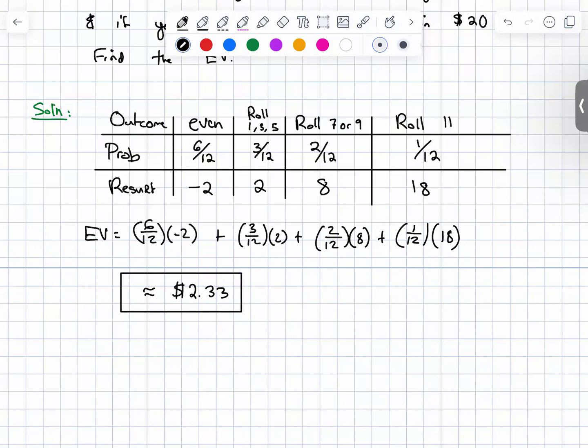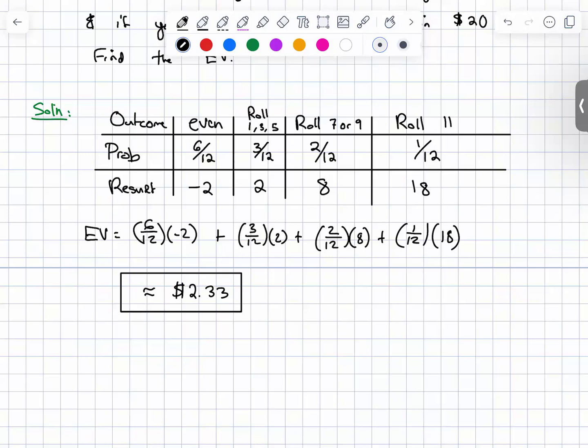So this game is in our favor, because the expected value is positive. If the expected value was negative, the game would not be in our favor. It would be in the dealer's favor, the game host's favor, because if you're going to lose money, they're going to gain money.